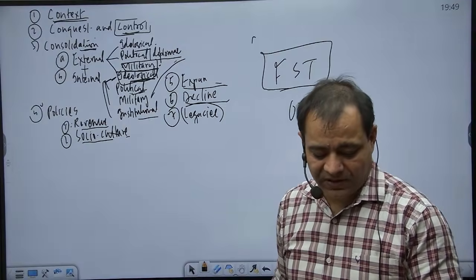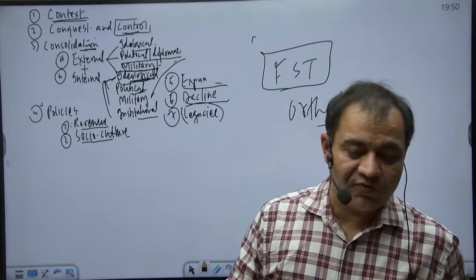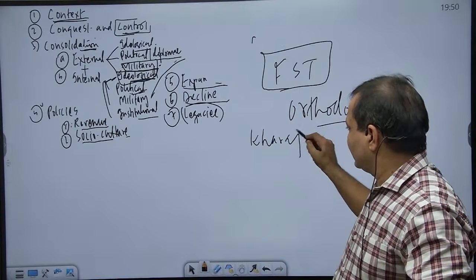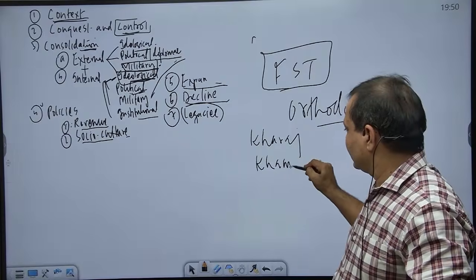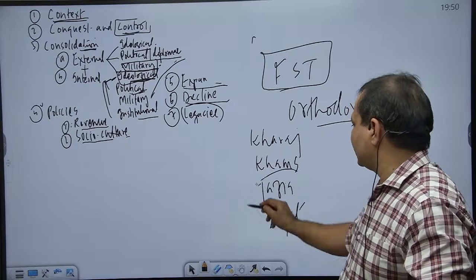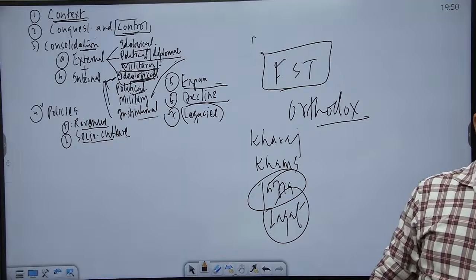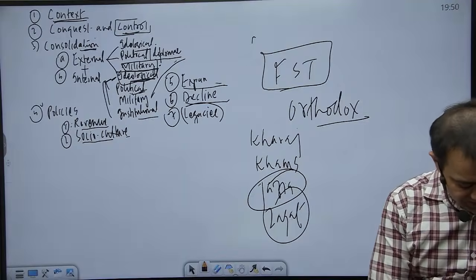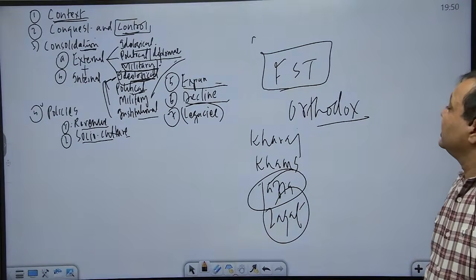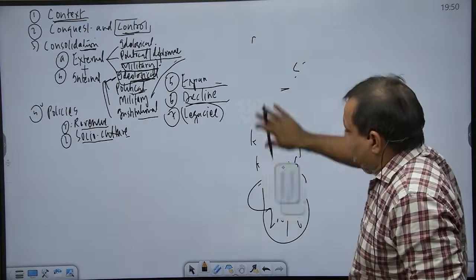So, an orthodox ruler. He is also known for his taxation reforms, that he abolished all the taxes except four taxes permitted by Islam: kharaj, khams, jizya, and zakat. So he started appropriating jizya separately from the kharaj. So if the question is who appropriated jizya in the case of the Delhi Sultanate as a separate tax, it was this ruler. But this ruler is also known for reviving the concept of welfare state.